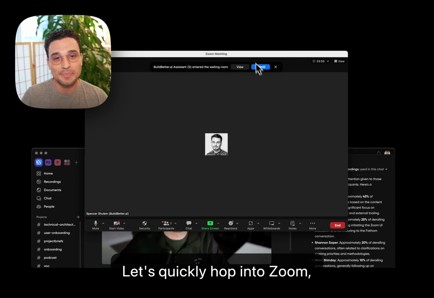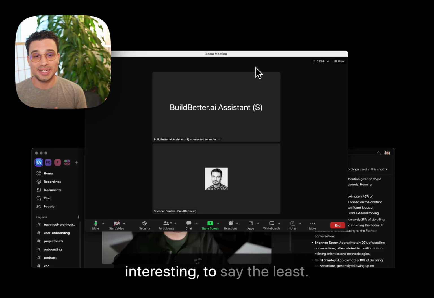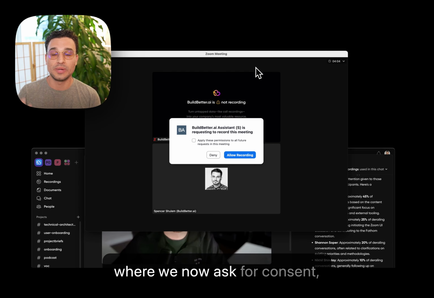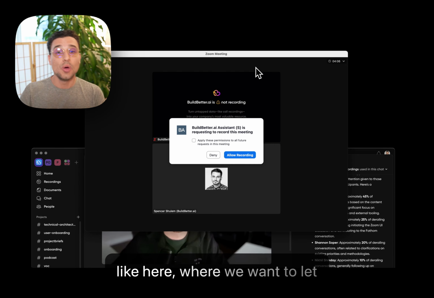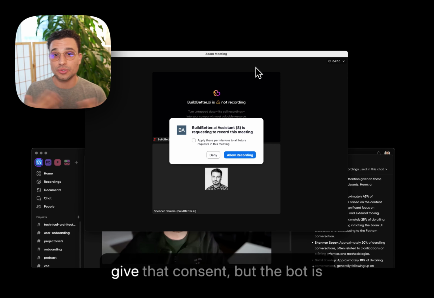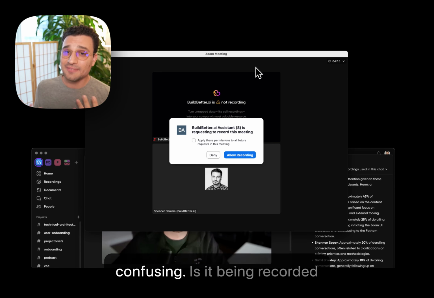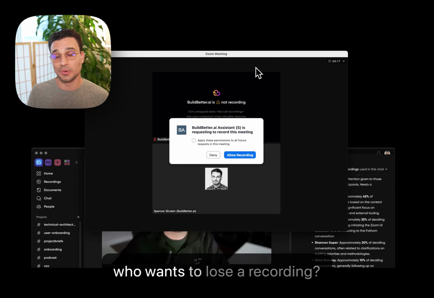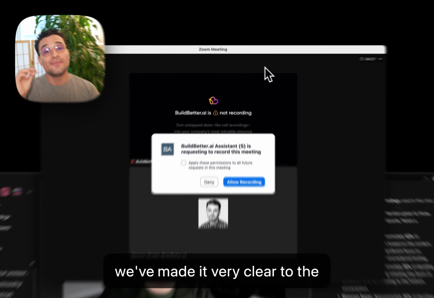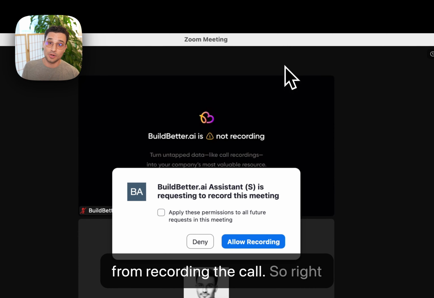Let's quickly hop into Zoom though. So the Zoom bot experience has been interesting to say the least. There's been some improvements on the bots where we now ask for consent, like here, where we want to let you know that the bot is recording. But sometimes the host or someone else might not give the consent, but the bot is still there, making it kind of confusing. Is it being recorded? Is it not being recorded? And who wants to lose a recording? That's the worst experience. So we've made it very clear to the user if we're hearing something from Zoom that's stopping us from recording the call.